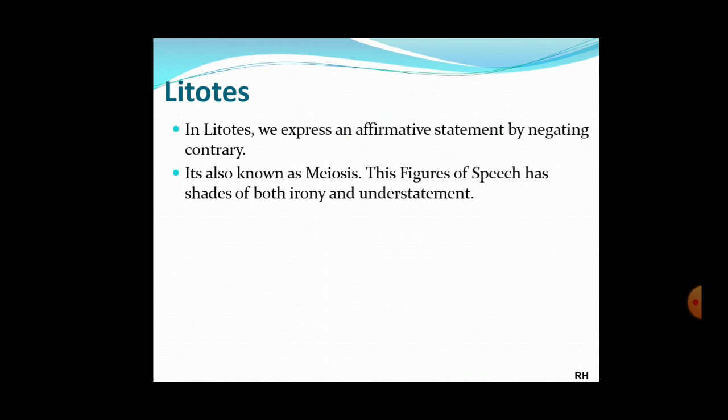This figure of speech, students, has the shades of both irony and understatement. What is irony? Irony means sarcasm, something which is like the opposite of what is literally said. And understatement is the opposite of hyperbole, means showing less importance to something or someone. Okay, so it's a mixture of both.